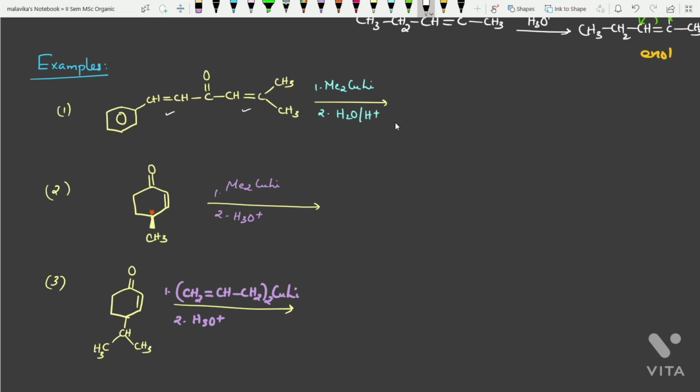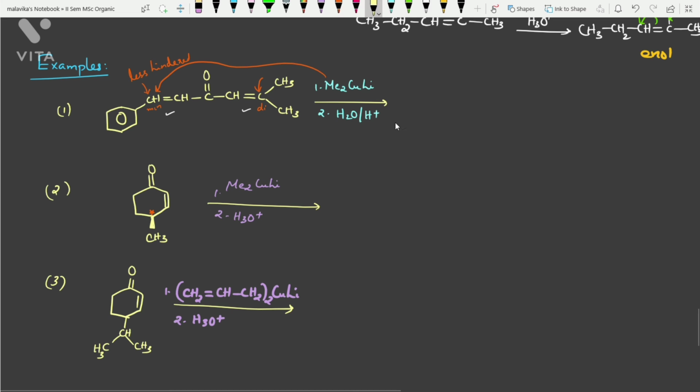So if you are seeing over here, the soft electrophilic site over here is this one, the right hand side is this one, and the left hand side is this one. By seeing itself you can see that this is a disubstituted carbon and this is a monosubstituted carbon. So this will be the one which is less hindered. So attack will be happening over here, and the methyl group will be attaching over here.